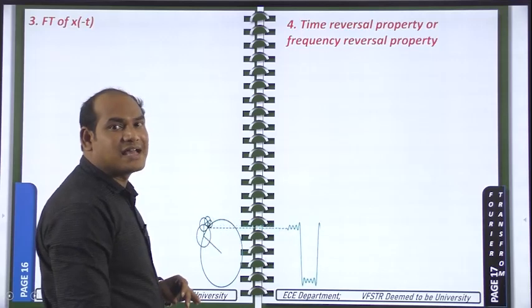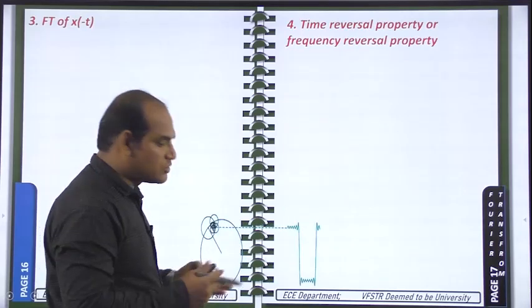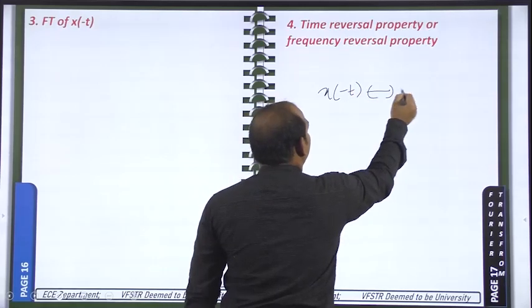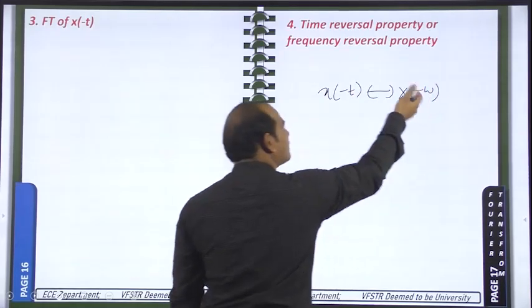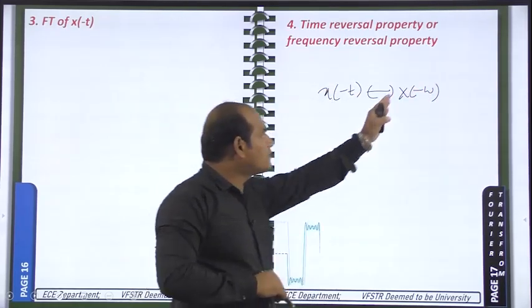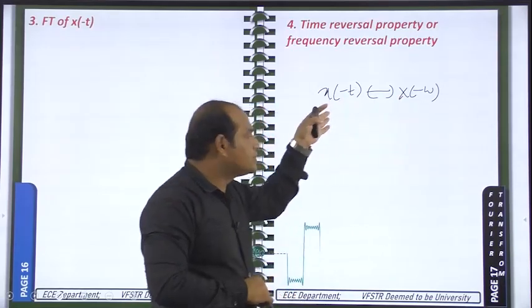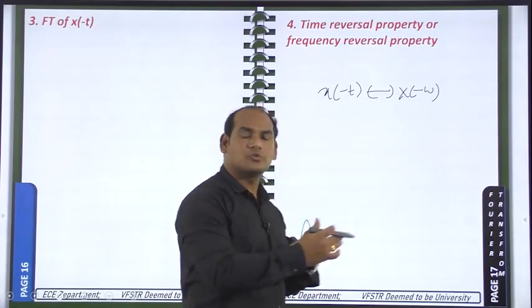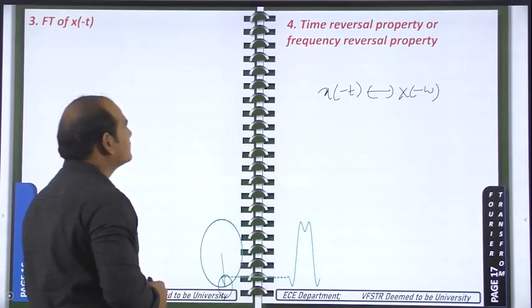The same thing we can take as the frequency reversal property also. Both are the same. Again I am writing here, x of minus t and capital X of minus omega. This is called frequency reversal also. If you do reversal in the frequency domain, you need to do time reversal. If you do reversal in the time domain, you need to do frequency reversal. So both are possible.